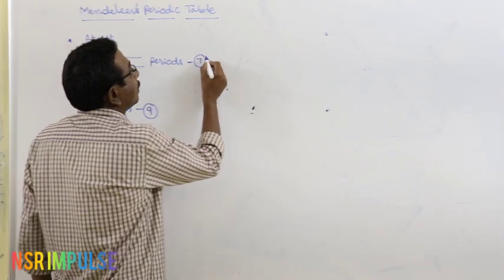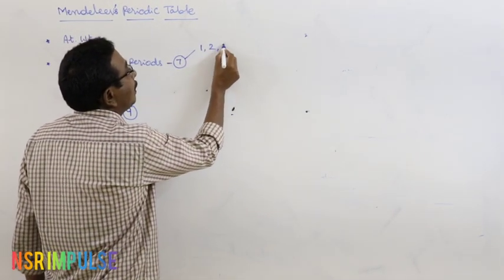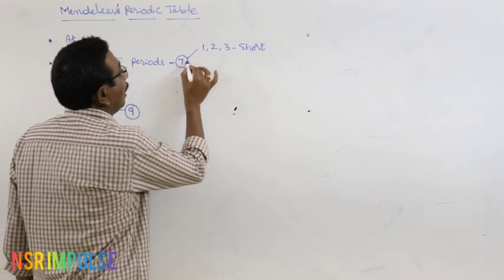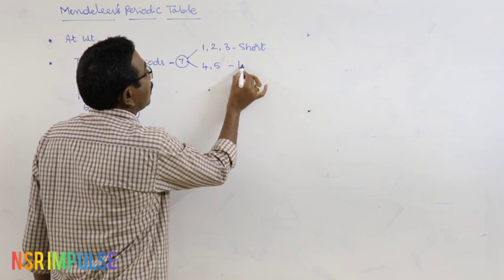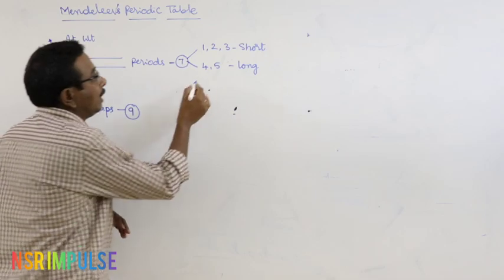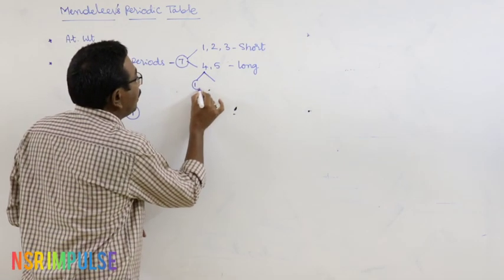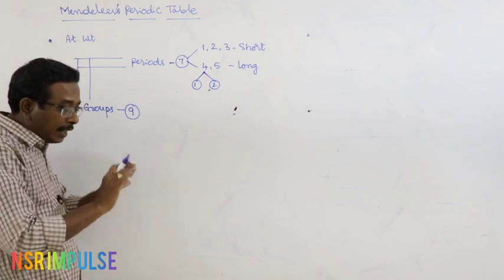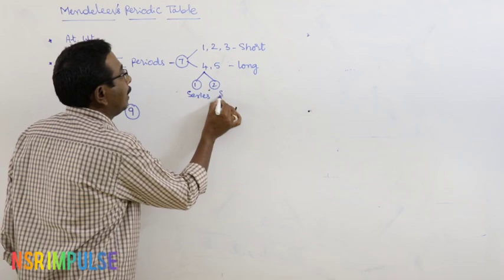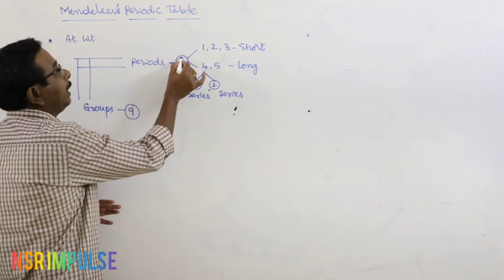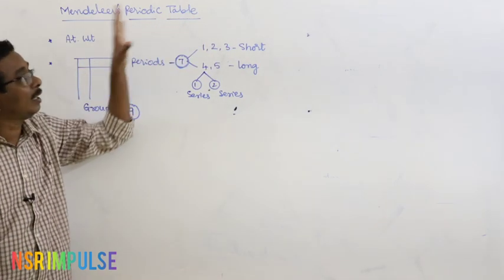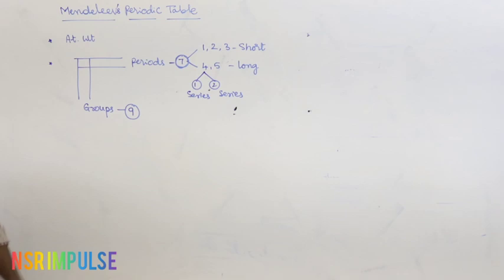Among the 7 periods, first, second and third periods are known as short periods, and fourth and fifth periods are known as long periods. But once again there is an important note. Each long period is divided into 2 series. They are arranged in horizontal rows. They are also represented as first series and second series. Totally 7 periods are there. This is the information related to the periods in the Mendeleev's periodic table.